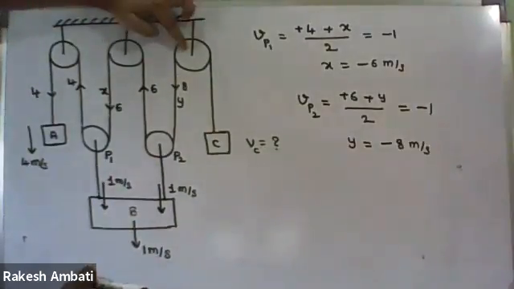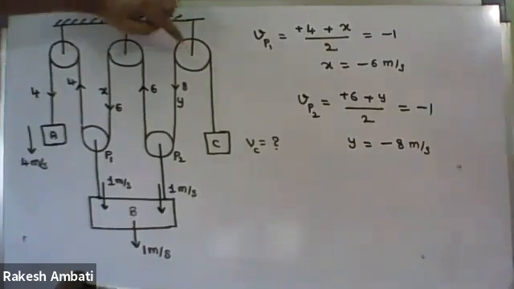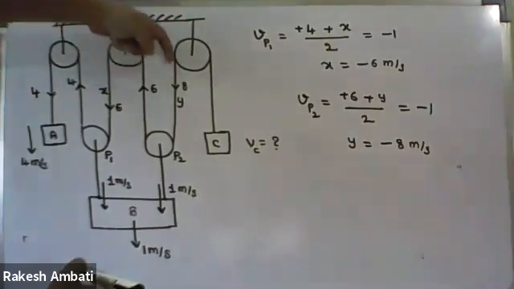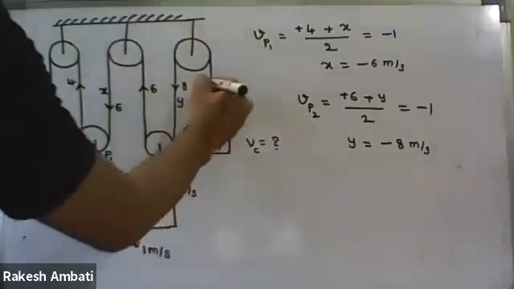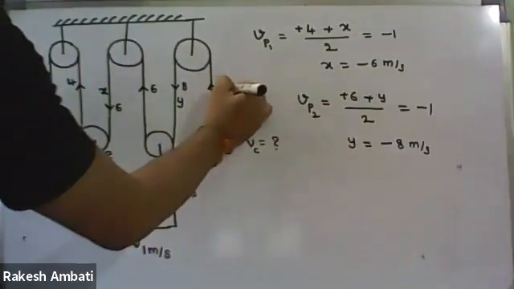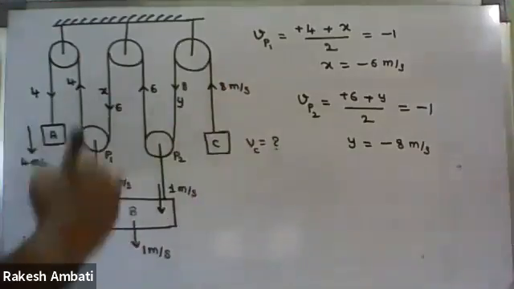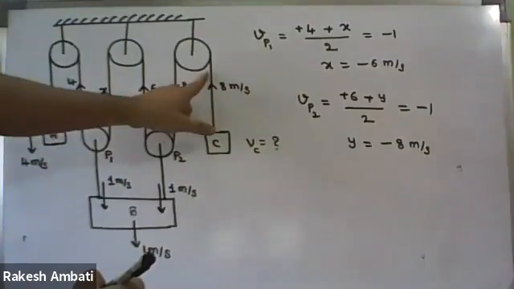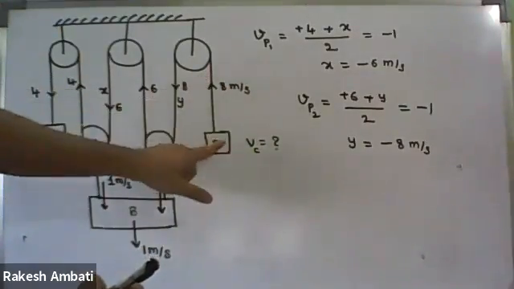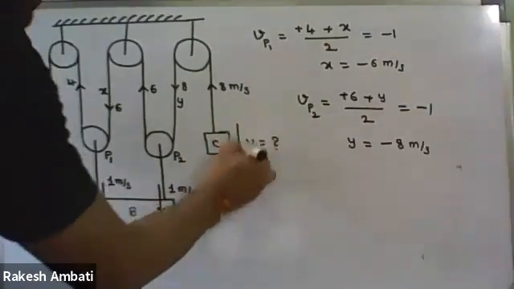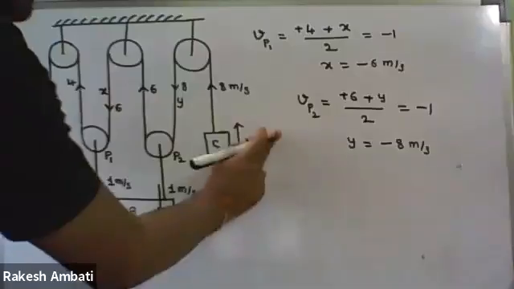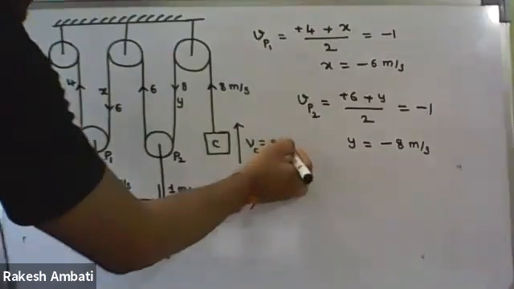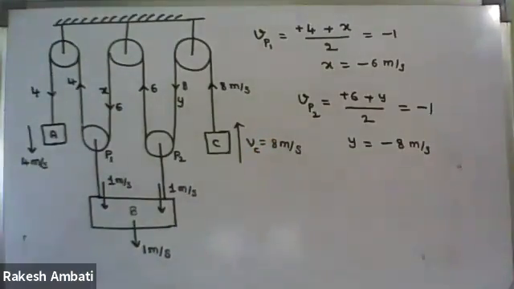Same thing, it is a fixed pulley. If it is a fixed pulley, one side is moving down with 8 meters per second, so the other side will move up with 8 meters per second. Therefore, now this arm is moving up with 8 meters per second, so block C is also moving up with a magnitude of velocity 8 meters per second. So it is about pulley constraint.